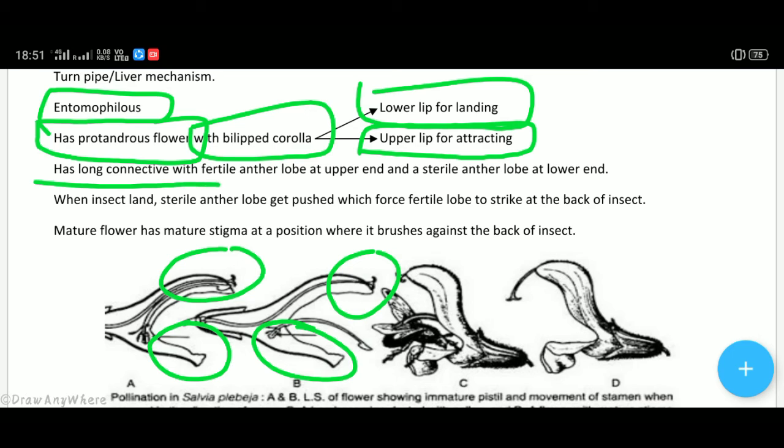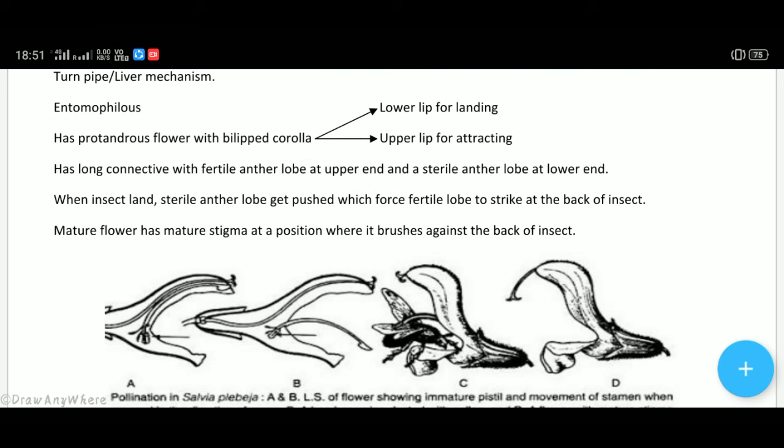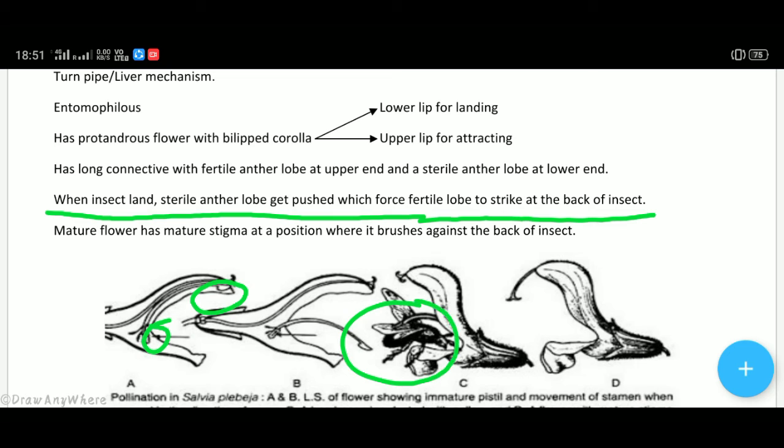It has a long connective with a fertile anther lobe at the upper end and a sterile anther lobe at the lower end. This is the fertile anther lobe and this is the sterile anther lobe. When an insect lands, the sterile anther lobe gets pushed, which forces the fertile lobe to strike at the back of the insect. This insect came and landed on the lower lip of the corolla. This exerts a pressure which leads to rubbing of the anther lobe on its back, meaning the pollens are now stuck to the insect.